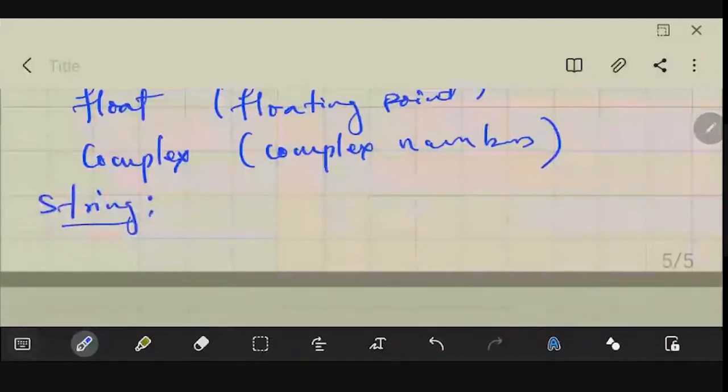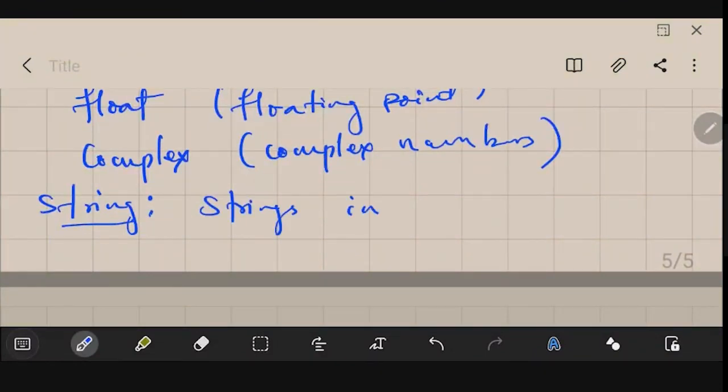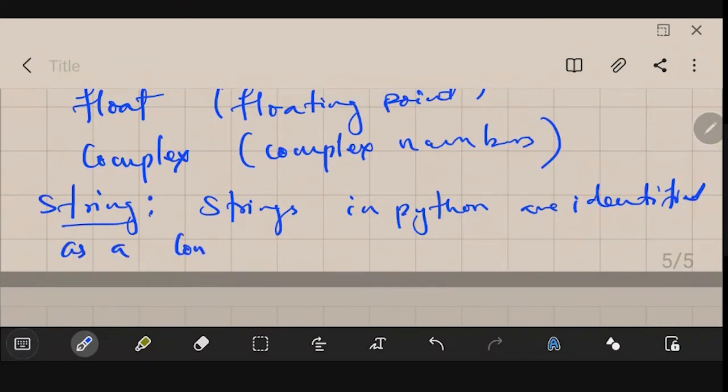Obviously you know what is a string, so let me write it here, that strings in Python are identified as a contiguous set of characters.